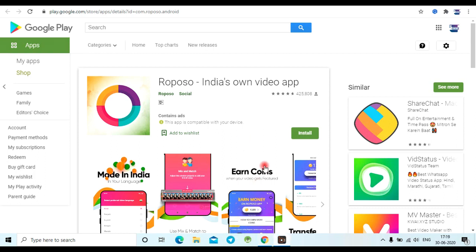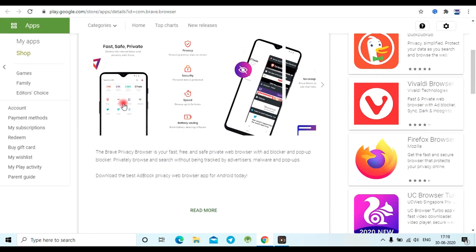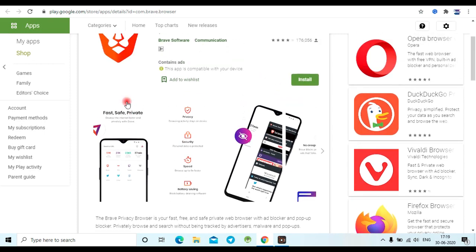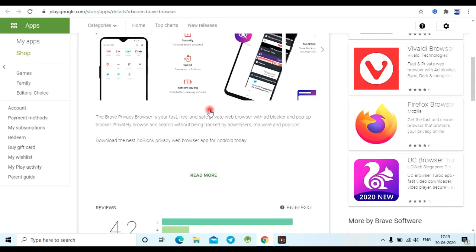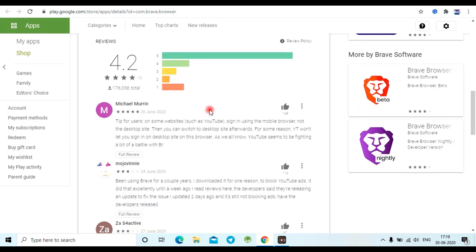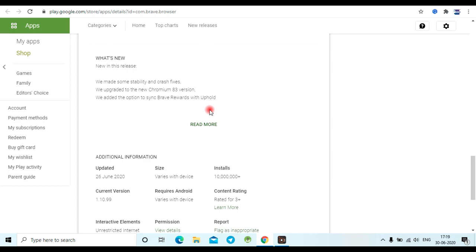And the second one is UC Browser. We commonly use UC Browser for browsing anything. The first option is Brave Private Browser. It is the safest browser and the best browser. As you can see here, the interface works exactly like the UC Browser, and it is safe and private, friends. So you can use this. It has a nice rating also, as you can see here, and it also has nice downloads. So you can download this app.